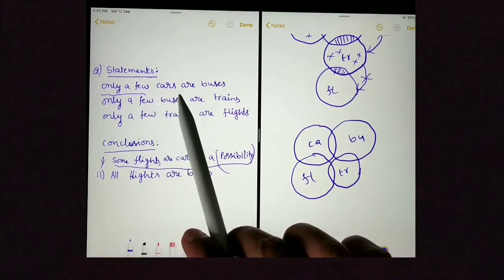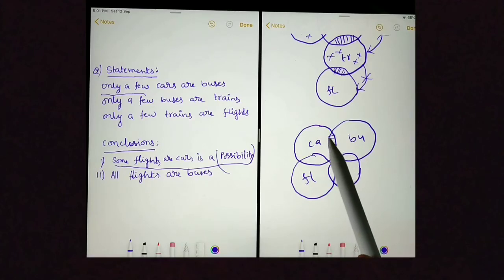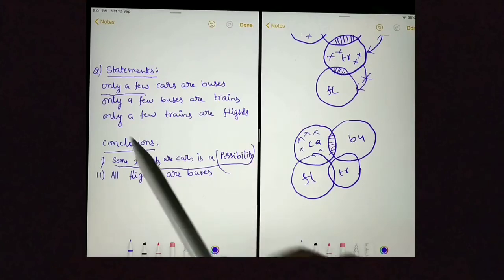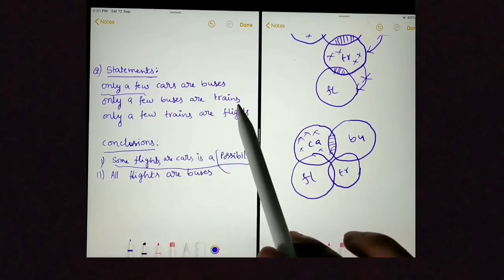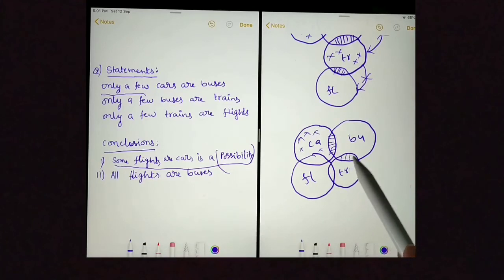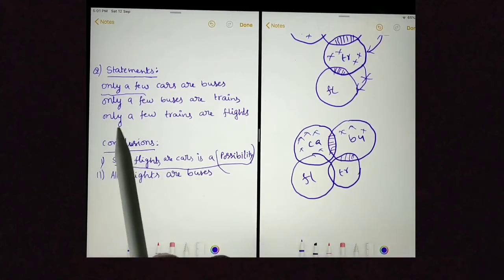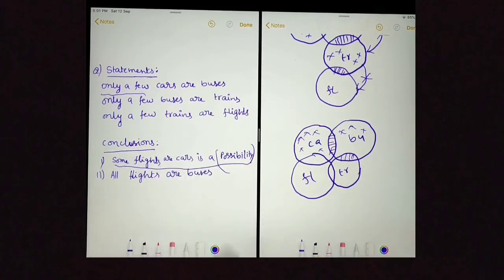Only a few cars are buses. Yes, few cars are buses and few cars are not buses. Next, only a few buses are trains. Yes, some buses are trains and some buses are not trains. And only a few trains are flights. Yes, some trains are flights and some trains are not flights. We are following the statements. By following the statements, we could prove that this is possible. So this conclusion is true.